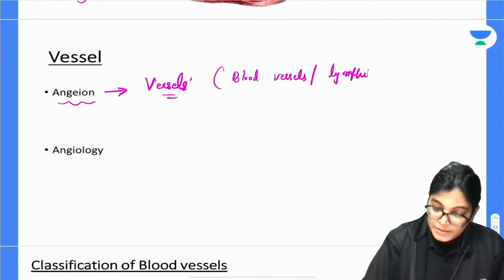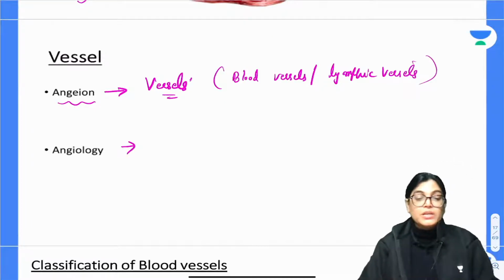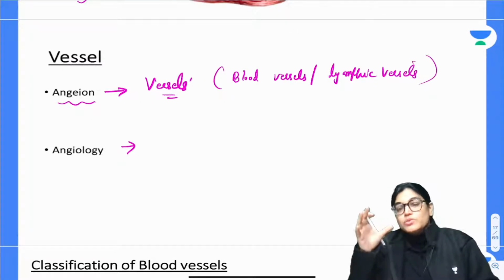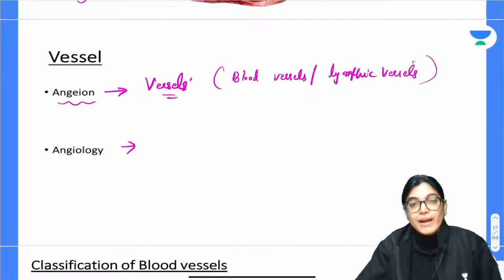Angiology is defined as the study of the circulatory system or lymphatic system.